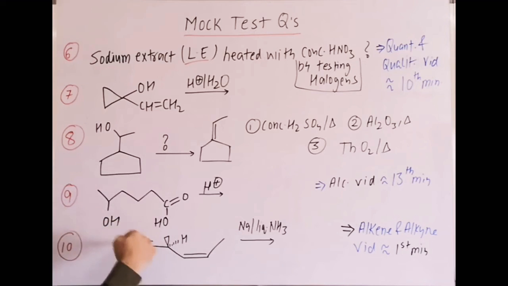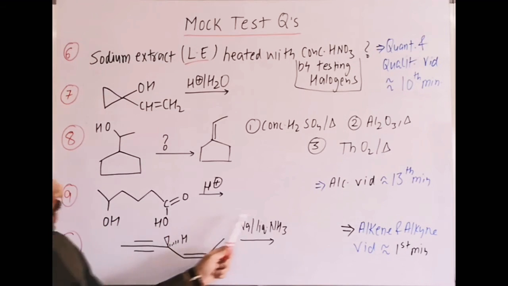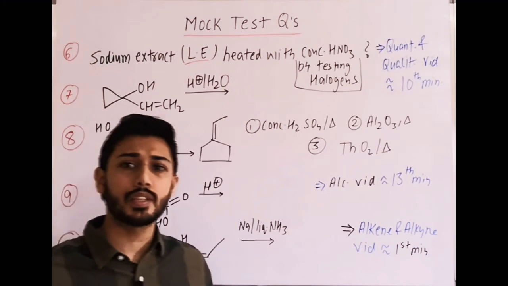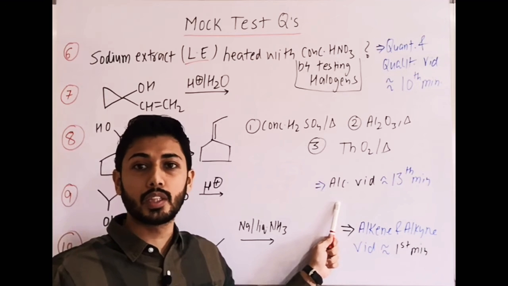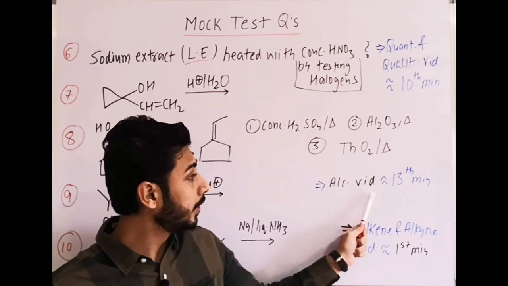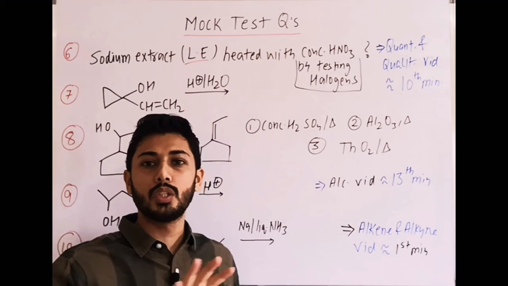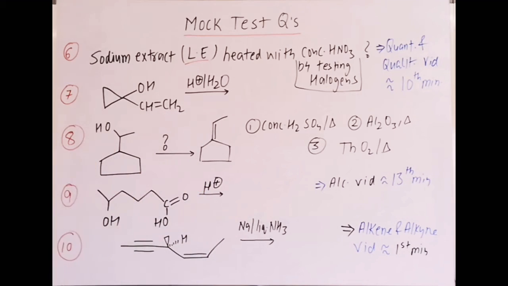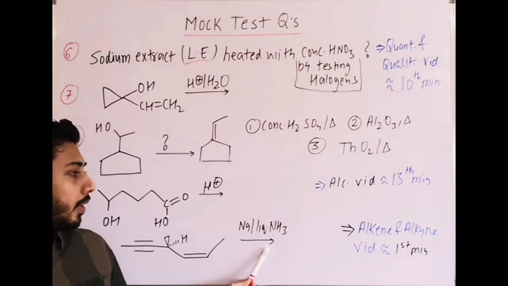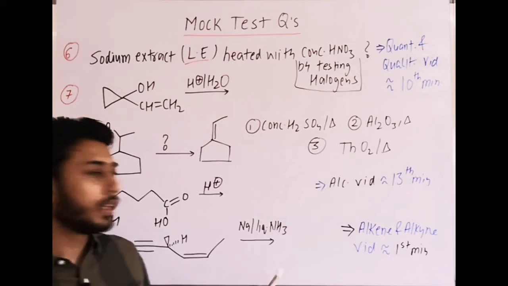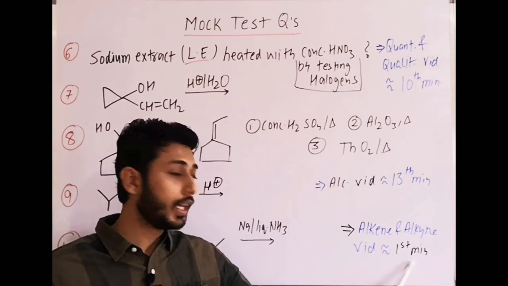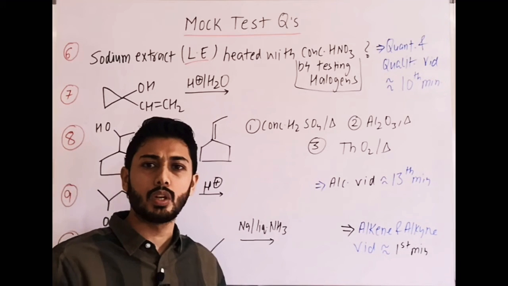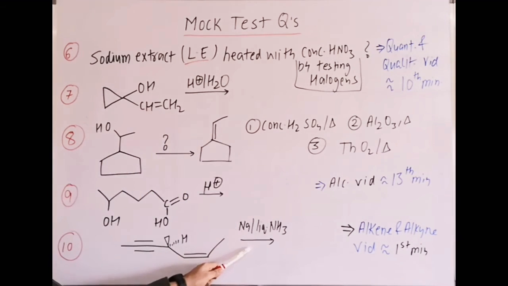Then the 9th question is about this one. If this compound is treated with H plus, what is the final product formed? This is basically a Fischer esterification reaction, which is covered in the alcohols video, 12th class playlist, around the 13th minute. This reaction is covered with the mechanism also. If you want, you can go through it. The 10th question is about an alkene treated with sodium and liquid ammonia. This important reaction is covered in the alkene and alkyne topic video in the 11th playlist at the initial time, around the 1st or 2nd minute. It is Birch reduction basically.